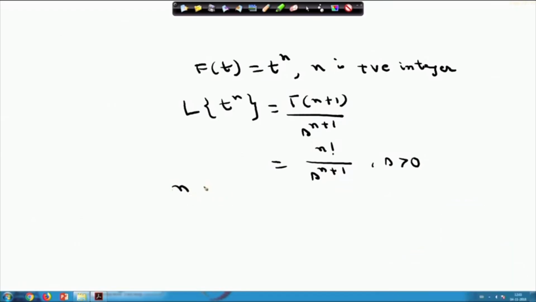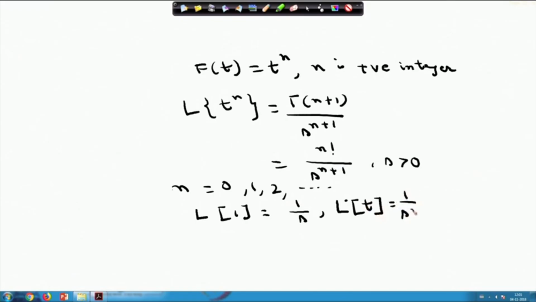Now, you can consider n equals 0, 1, 2 in this way, and you can get various transforms. When n is 0, the Laplace transform of 1 will be 1 by s. For the Laplace transform of t, n is 1, so it is 1 by s square.